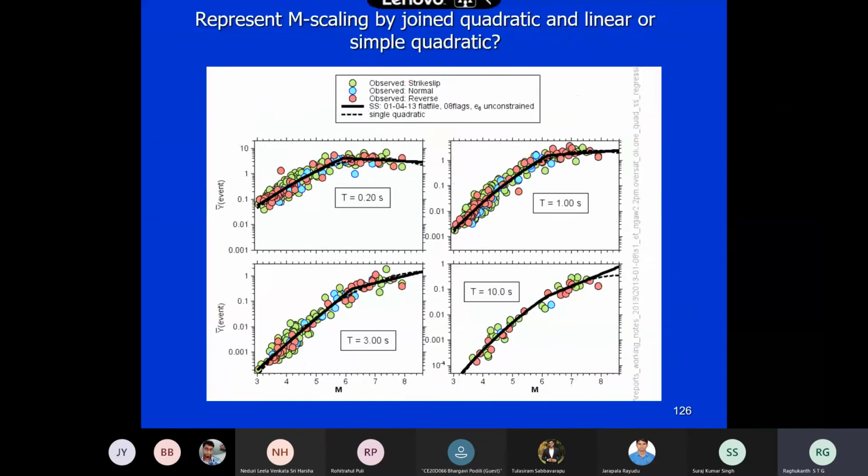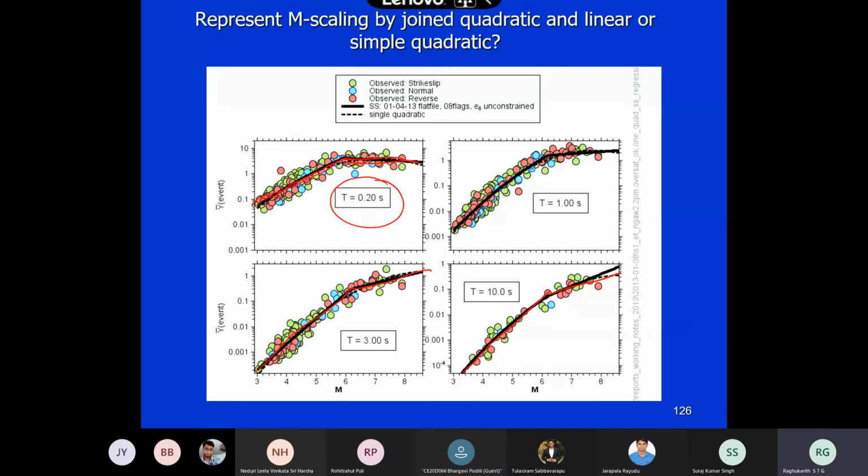Not only for that one, this is, I think, some US data they have done. So for 0.2 seconds, say, with respect to magnitude, they say you can fit a bilinear curve like this. You followed? This is what a bilinear curve is. Now for 2 seconds or 10 seconds, say, this is my bilinear curve. So you have a hinge magnitude and then you fit something like this.